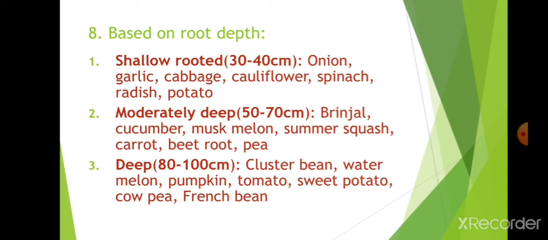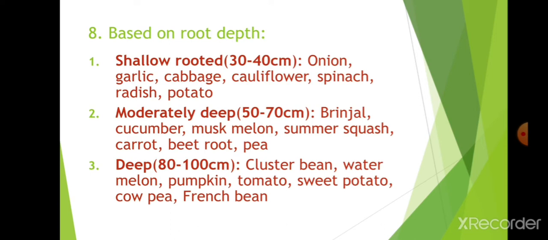Next, moderately deep. That means the roots go 50 to 70 centimeters inside. That is brinjal, cucumber, muskmelon, squash, summer squash, carrot, beetroot, pea. They are grown in 50 to 70 centimeter depth. But onion, garlic, cabbage, cauliflower, spinach have roots only in the upper surface, that is 30 to 40 centimeters.